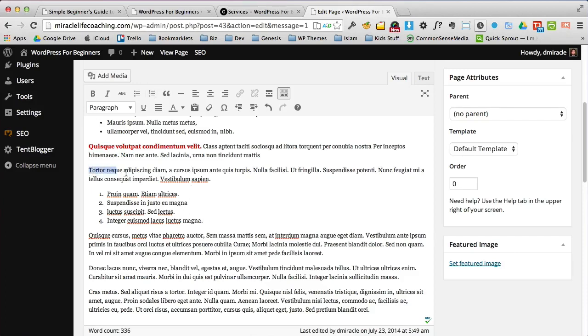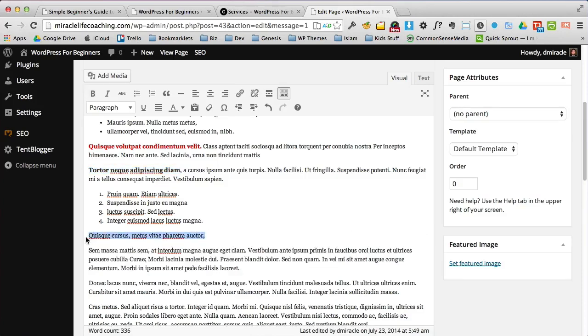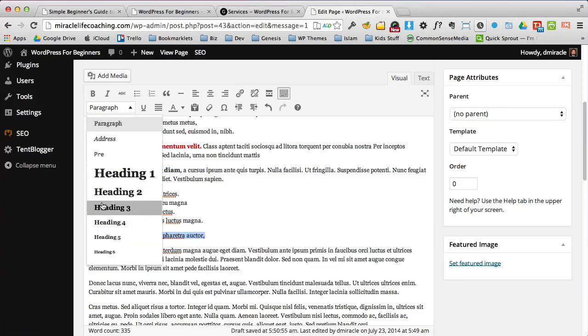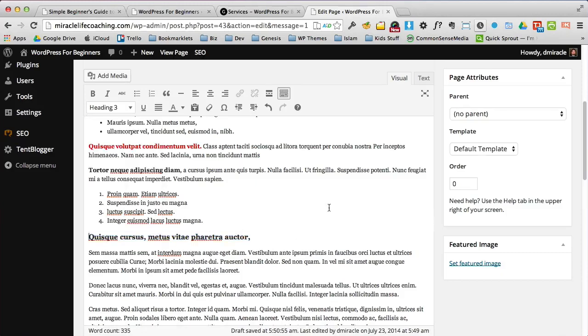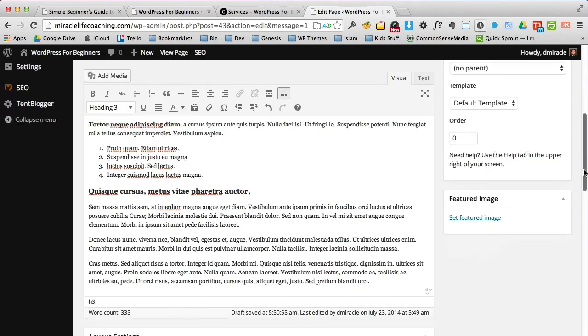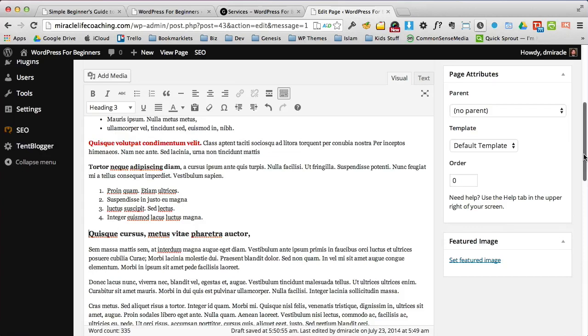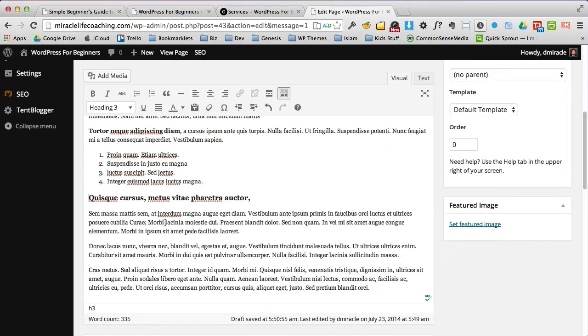I'm going to go ahead and make this text bold also. And now I come down here and I want this text to be another headline. So let's make that heading 3, let's say. And then we come down a little further, and I'm going to make this text what's called a block quote.